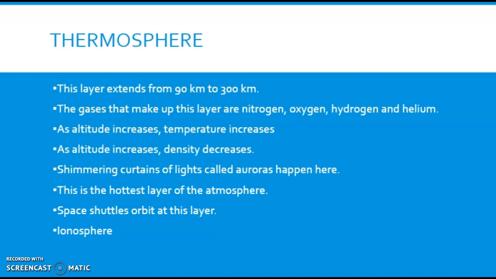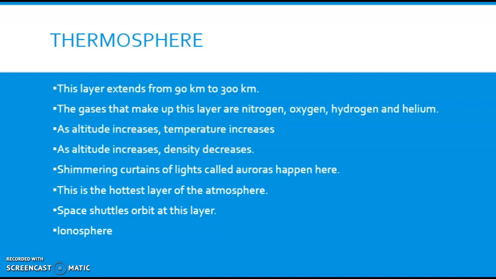The fourth layer is the thermosphere. Therm meaning heat. This layer extends from 90 kilometers to 300 kilometers. The gases that make up this layer are nitrogen and oxygen, hydrogen and helium. As altitude increases, temperatures increase in this layer, just like in the stratosphere. As altitude increases, density decreases.